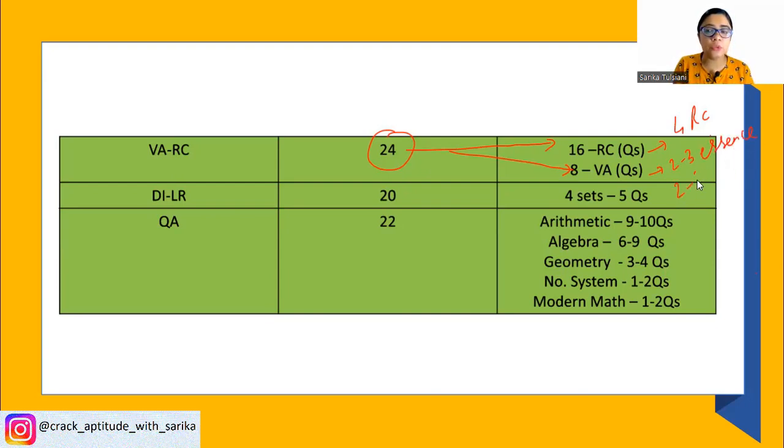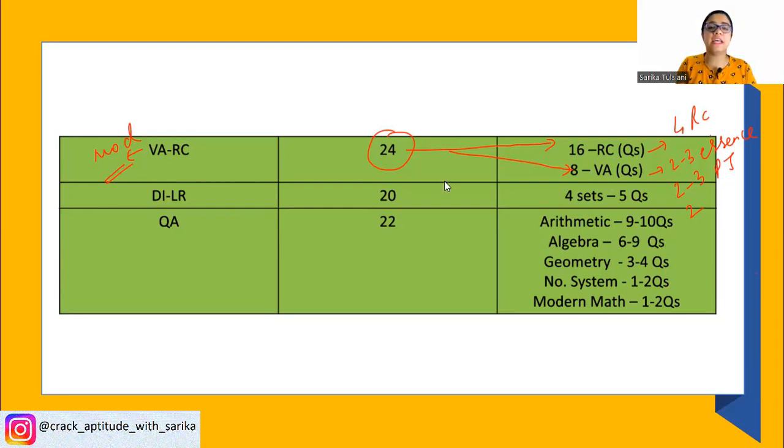Then you had 2 to 3 questions on parajumbles and around 2 questions on a new category which was similar to a fill in the blank, but they had given you a statement and you had to fit in that statement in one of the correct blanks. They had given 4 blanks. Okay? So the difficulty level across slots 1, 2 and 3 was moderate for VA-RC. So a good student could manage around 2 RCs and some questions from VA. That would have been a very, very good strategy to crack VA section.